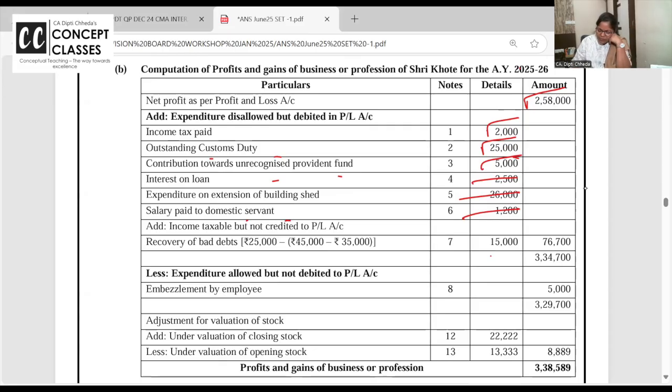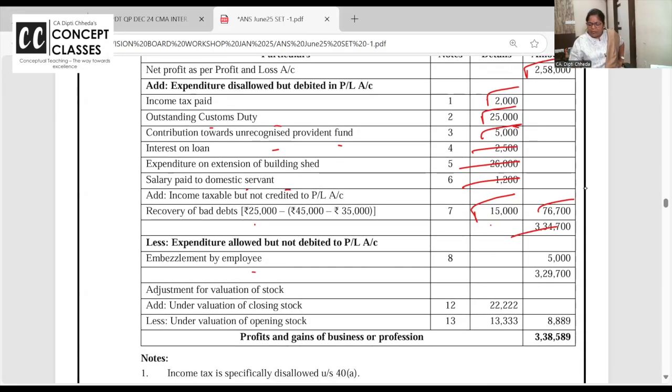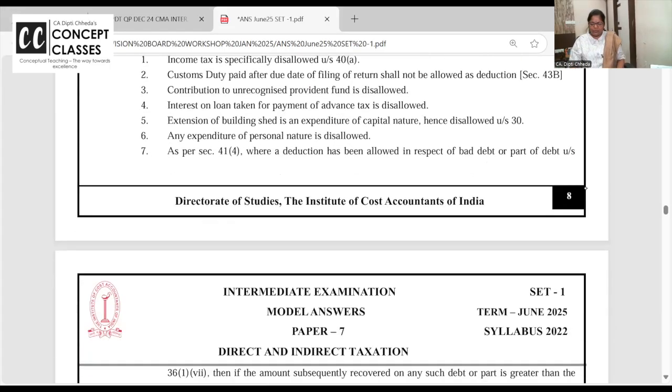Now, if you have recovered 25, 10,000 to pehle hi taxable hai. Add bad debt recovered as your business income, 15,000. Embezzlement by employees is a genuine expense. You didn't deduct, now deduct. Actually, this question is overly easy. You can have scientific research and so many things they have not done. See, undervaluation of closing stock, add in closing stock, add in profit. Undervaluation of opening stock, add in opening stock. The higher the opening stock, the profit will come down.